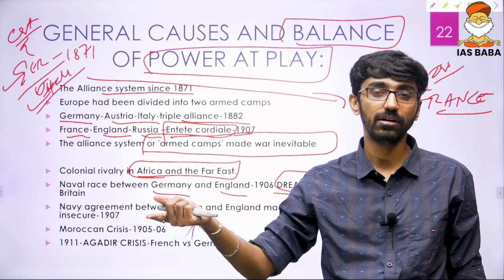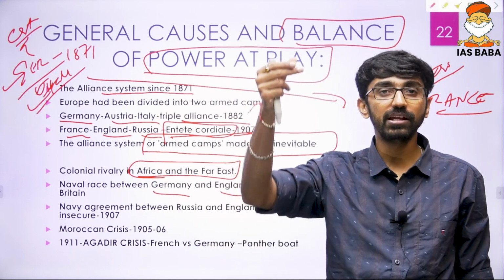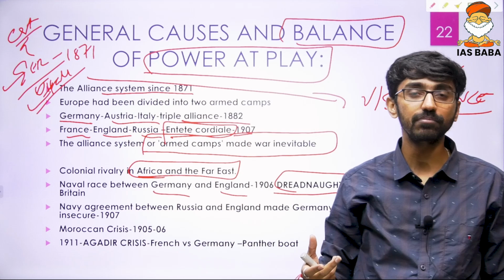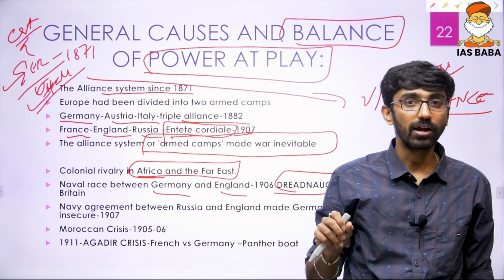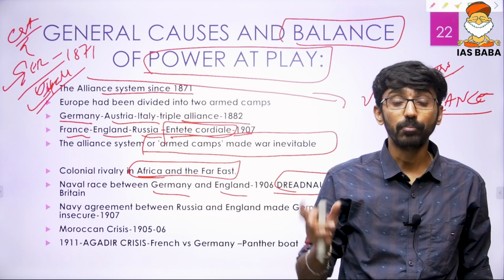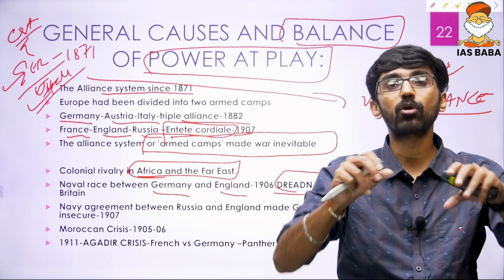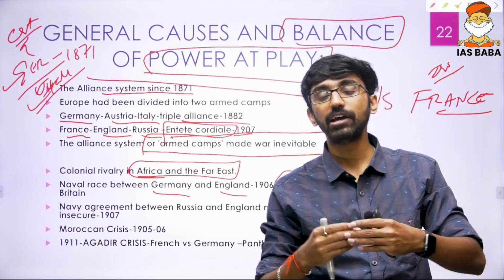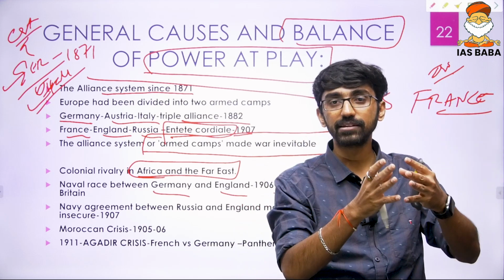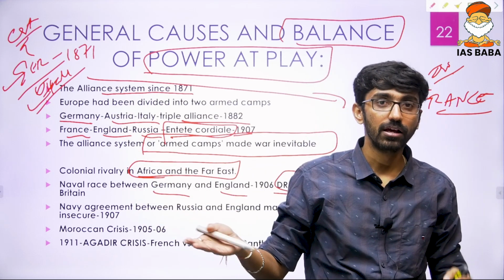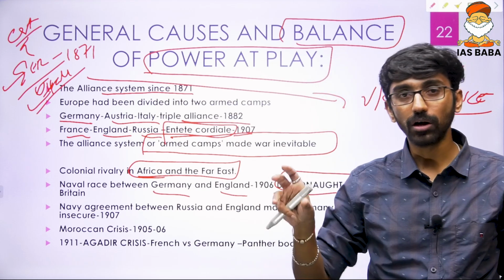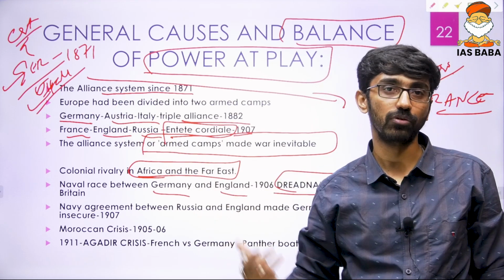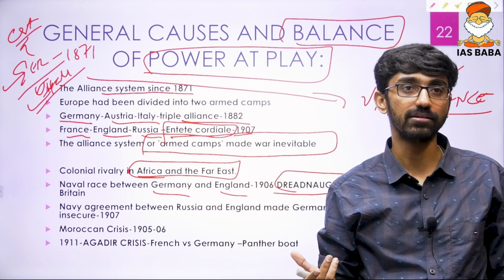France jumped into it. Particularly, European colonialism can be seen in what is also called new imperialism or new colonialism or neo-colonialism in African land. It's also called the scramble for Africa. So many countries were vying together to get more and more territory. Again, if they felt one country having more territory, their balance of power shifted to that country, and they wanted to balance their power. So this is how the balance of power is at work. And all these things ultimately led to the First World War. That is the first aspect of our answer.